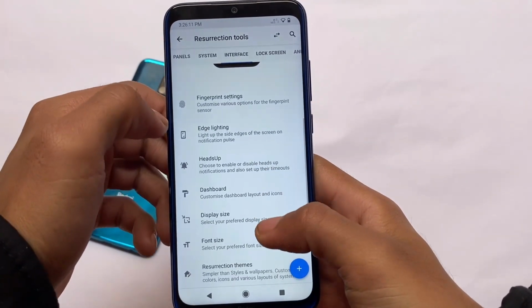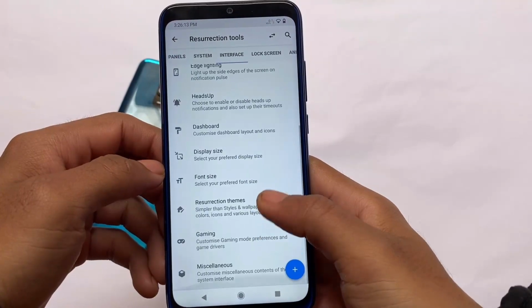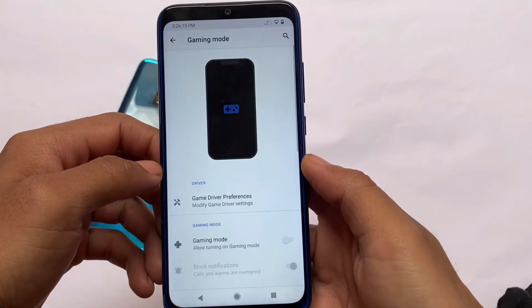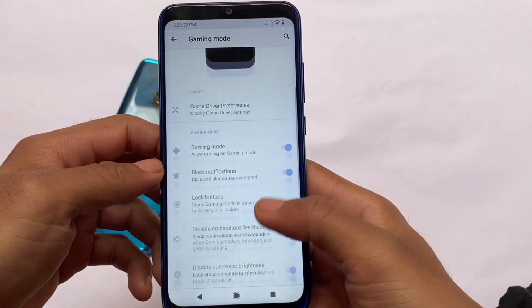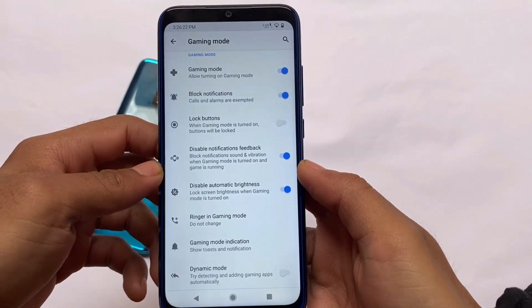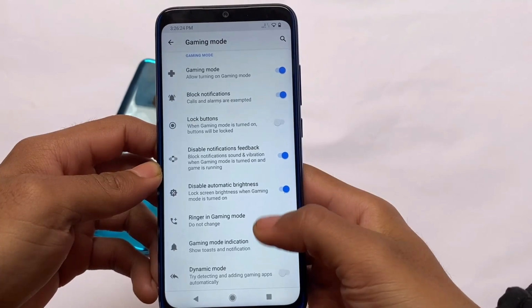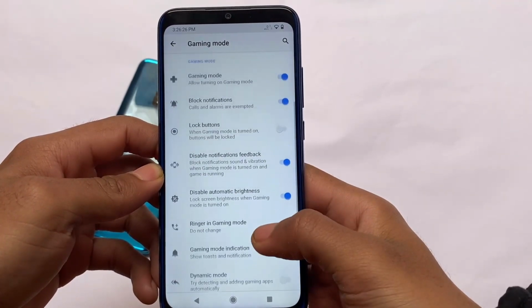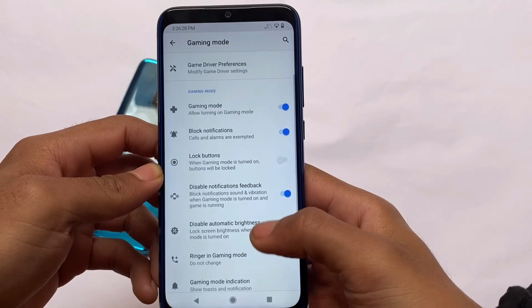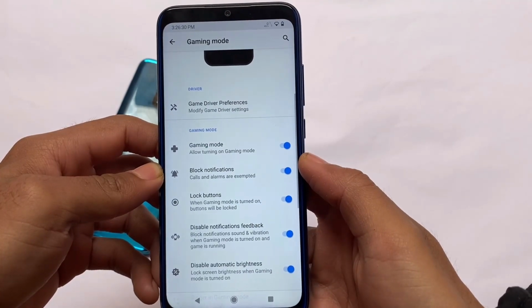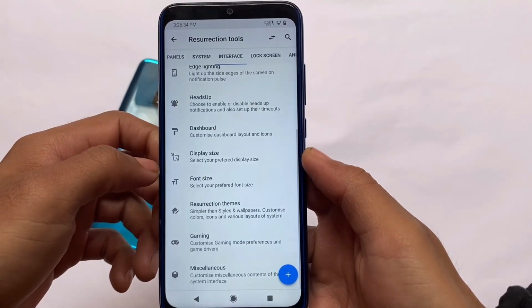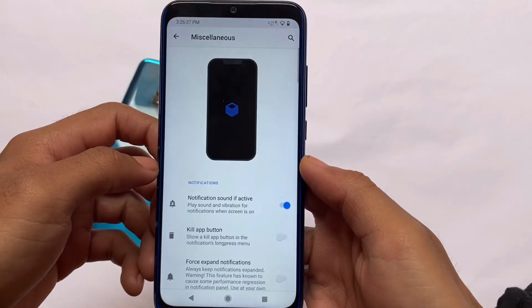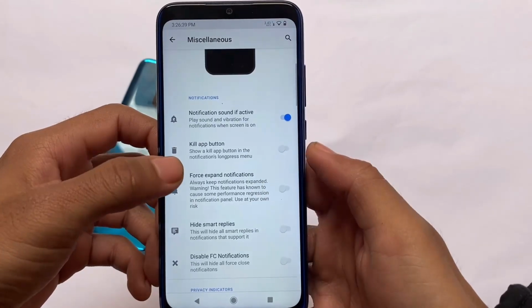If you still want to use it, I just want to let you know about Resurrection Remix as still one of the most customizable custom ROMs out there. Or basically, I'm not comparing it, but I think it's good. It has a lot of customizations. If you need some customization, you can see some gaming mode customizations are also there. A lot more things are here. I think it has almost everything you need in a custom ROM. If you want to give it a try, you can. I will provide you the link in the description to install Resurrection Remix on your device.